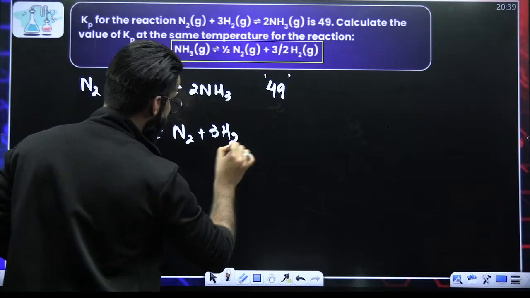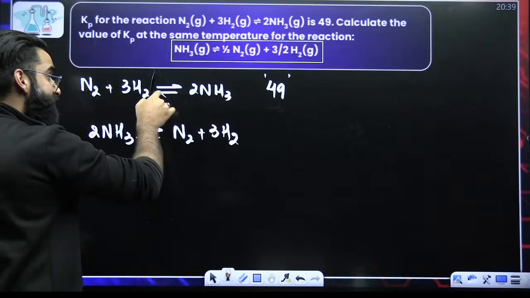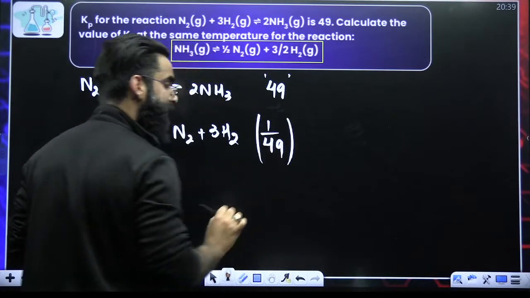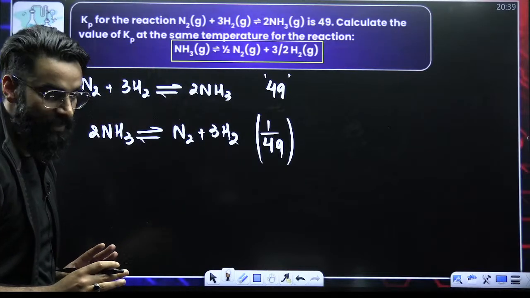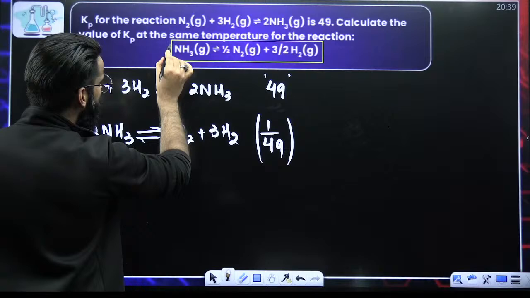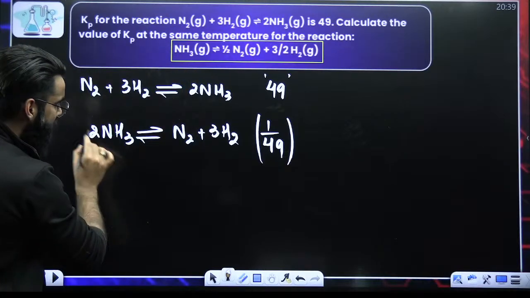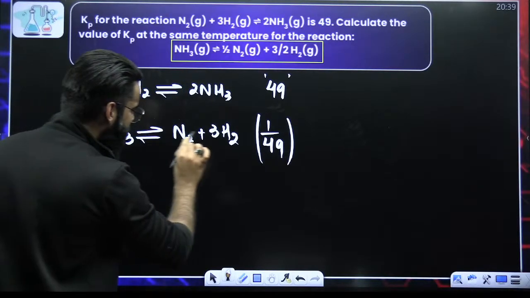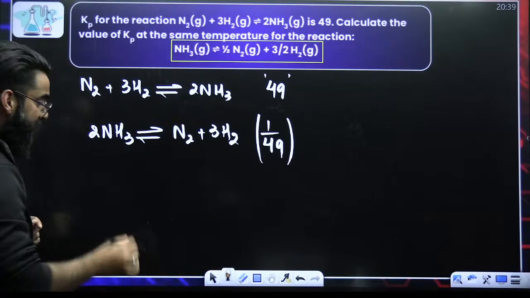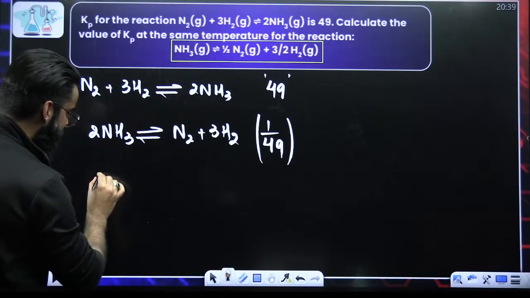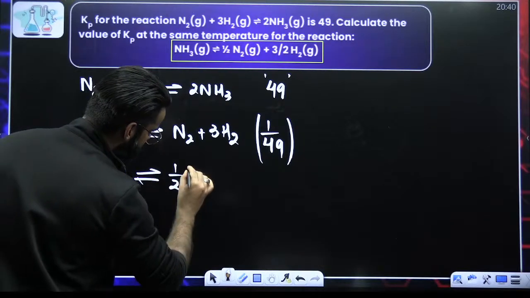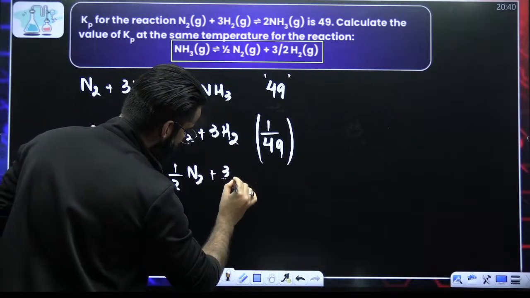So first of all, I have reversed the reaction. If I have reversed this reaction, its equilibrium constant will be inversed. It will be 1 by 49 now. Now the reaction which I have to make, its stoichiometric coefficient has to be 1. But here it's 2. So I'll be multiplying this reaction throughout by 1 by 2. The 1 by 2 and 2 get cancelled. So this becomes NH3, this becomes half of N2, and this becomes 3 by 2 times H2.